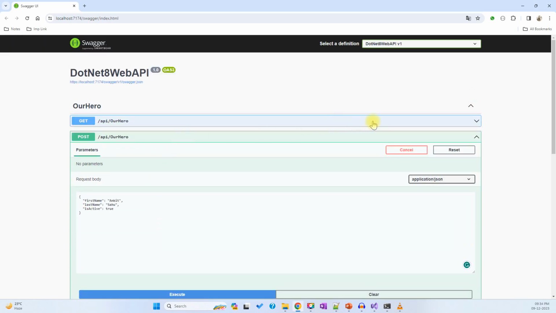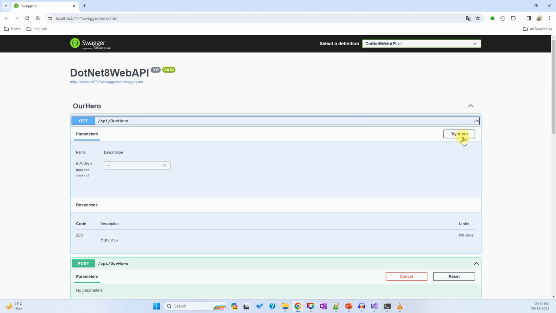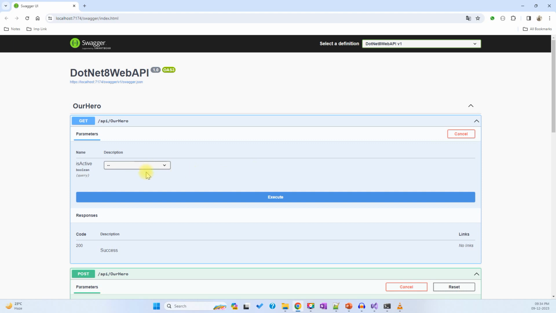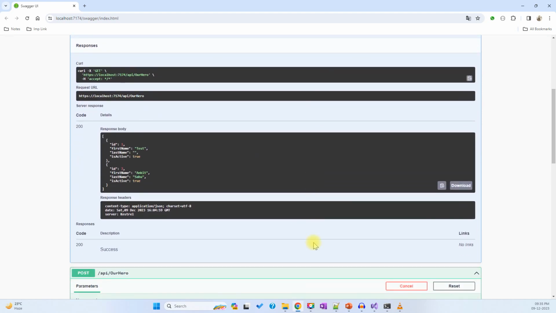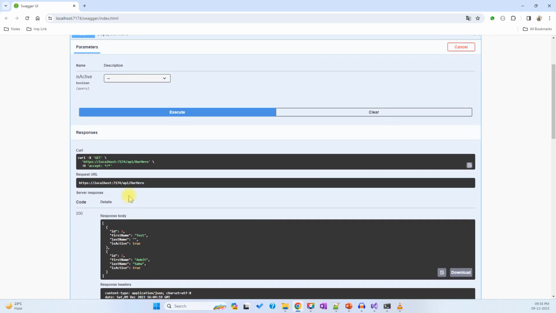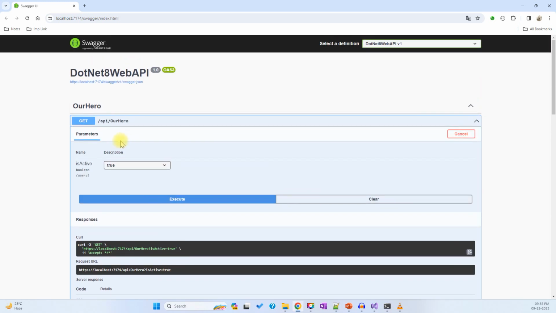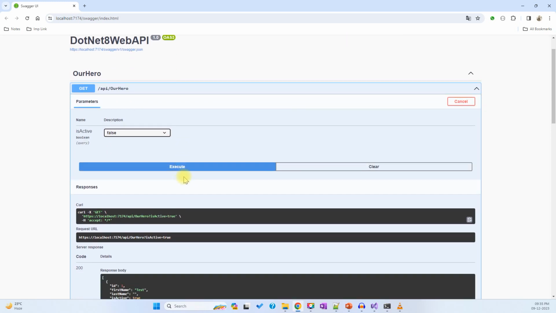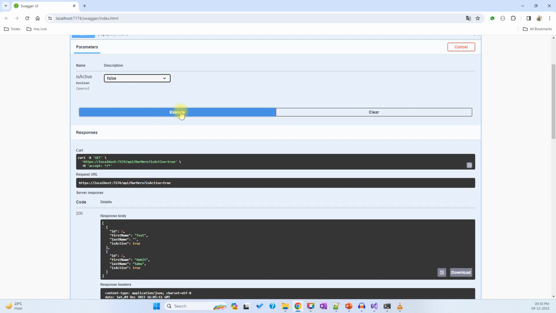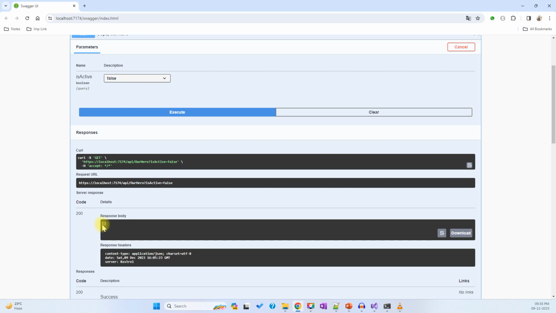We can verify by hitting a get request. Try this and execute this. Here we have two entries and both are active. If you filter these entries, if you select true and execute, it will return both users. But if you select false, because we don't have any entry for this, in this case it will return zero elements. This is an empty array.